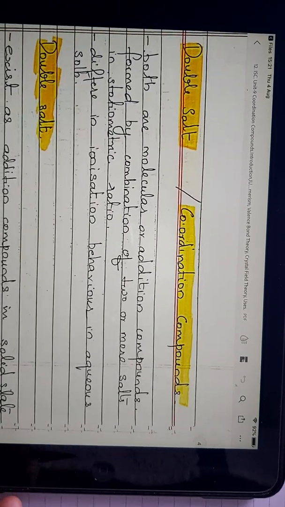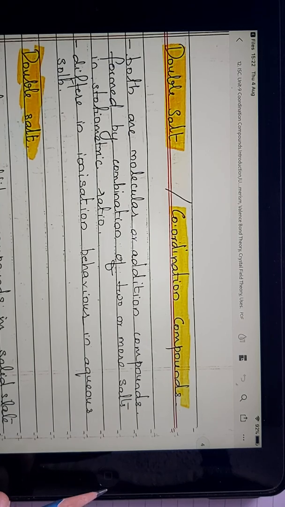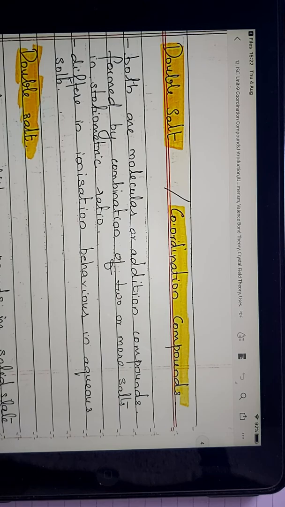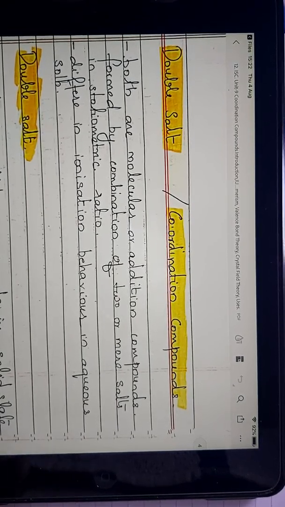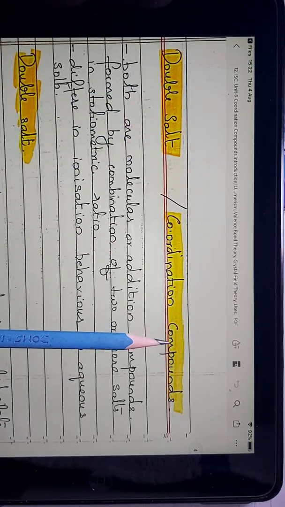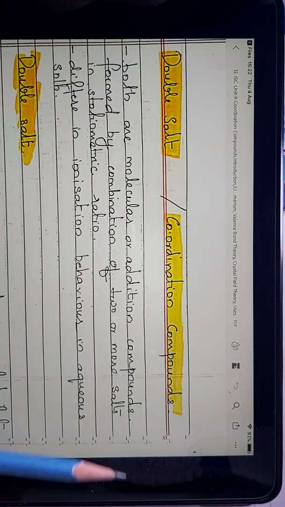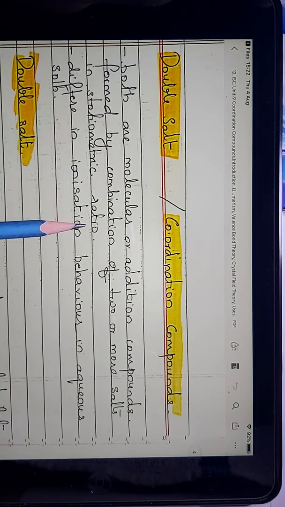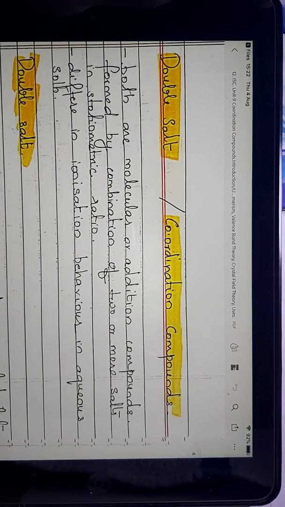Here, we were discussing coordination compounds. Now another group of complex compounds is the double salt, which you may have learned in your 10th standard. Here we will try to get a clear idea about the difference between the double salt and the coordination compound. What is the similarity? Both are molecular or addition compounds, and they are formed by two or more salts in a stoichiometric ratio. There is a ratio between the different components present in it.